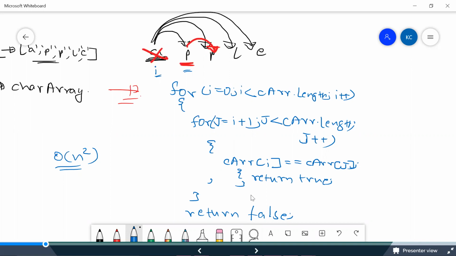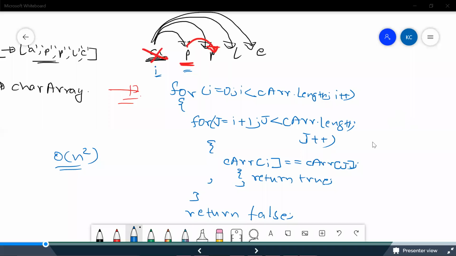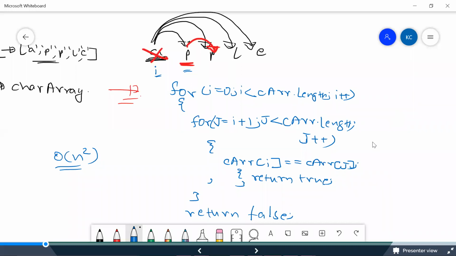But okay, fine. At this point I want to ask one more thing, guys. For example, let's say our string is apple, which has five characters. In the worst case we'll end up with 5 square, which is 25 comparisons, and that is not good at all. That's why we thought we need to improve this in a way.